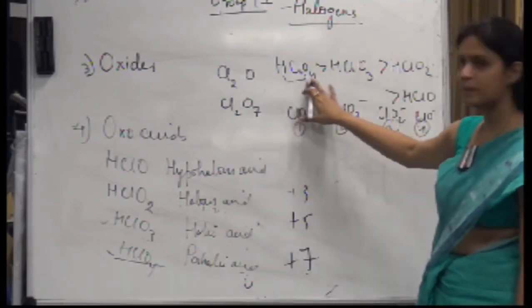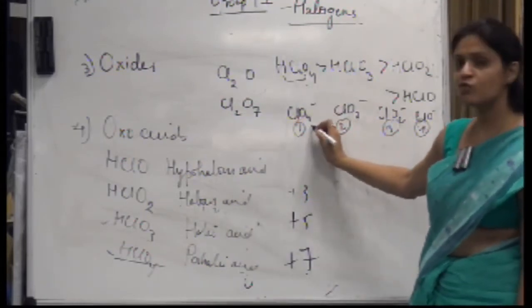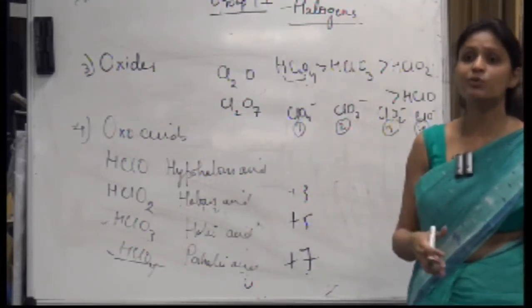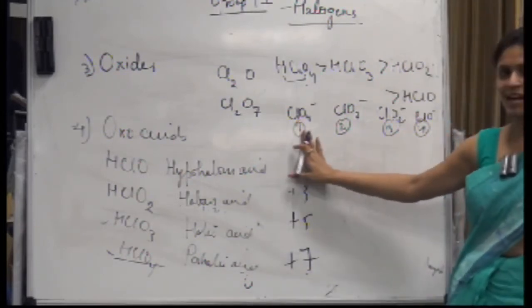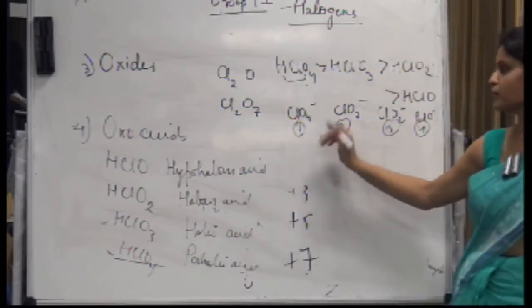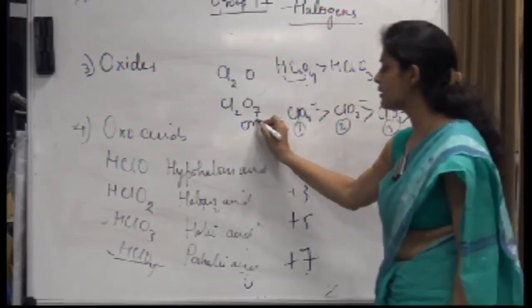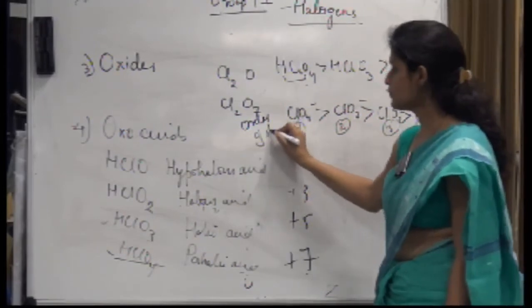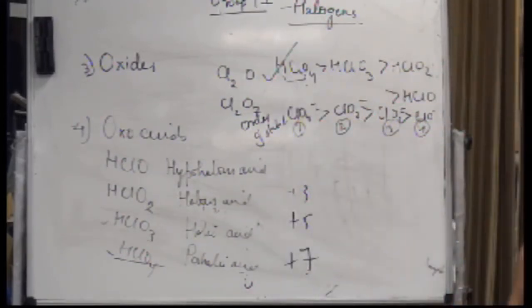Although they all will be stable in their own way, out of these four, ClO4 minus would be highly stable due to delocalization. This moiety will have greater delocalization as compared to this, then this and this. This is the order of stability, and hence the order for acidity would be this. The more the number of bonds, the more the delocalization of the charge. This is the charge, right?